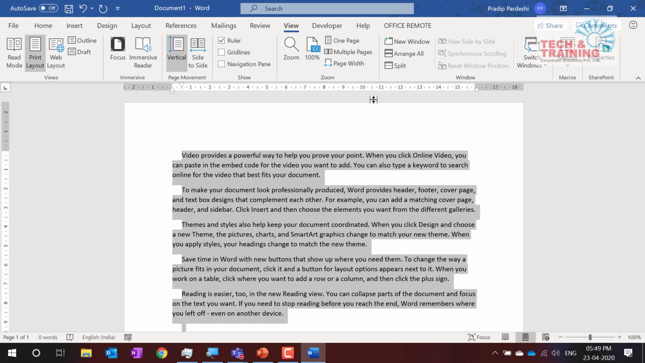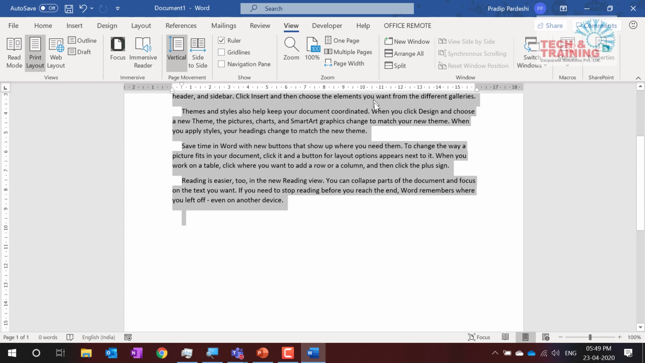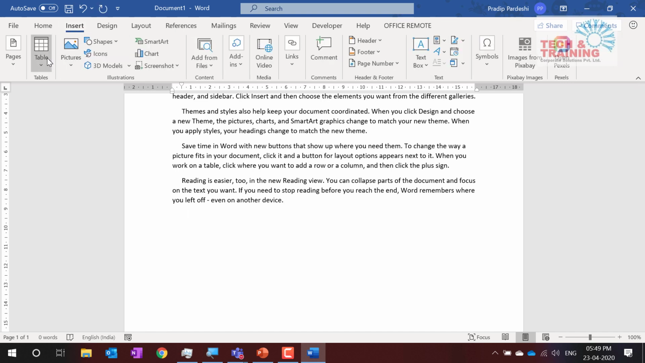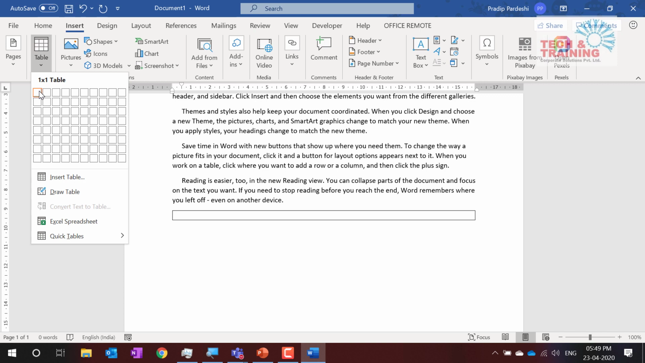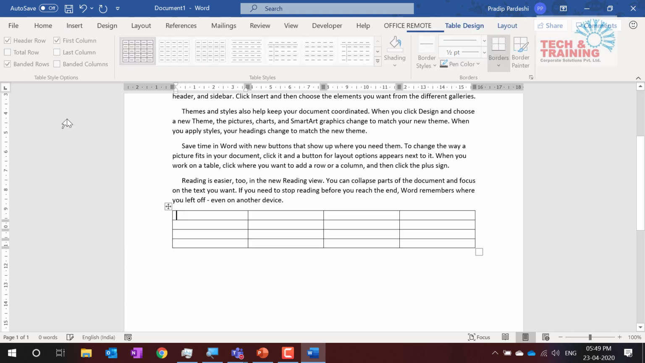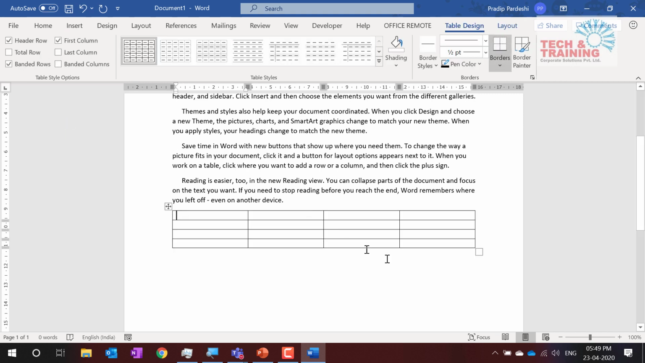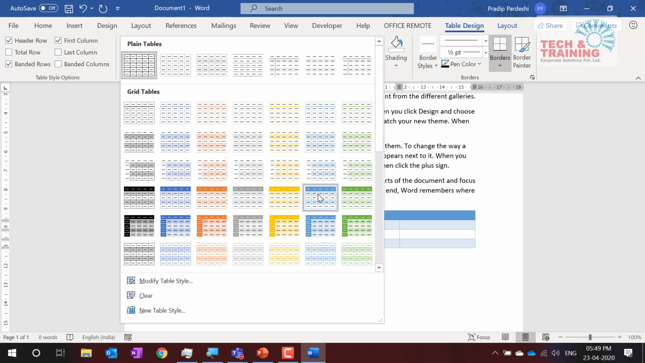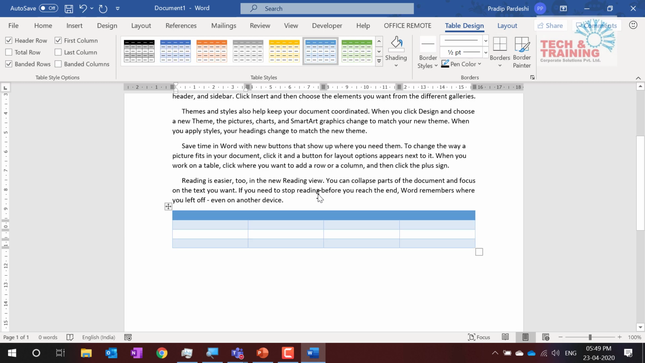The next thing after the ruler is the table. We often create tables in a document. So I go to Insert, go to Table, and select a table. This is one single column, this is two columns, three columns, four columns, and these are the rows. So I created a table. This is a simple table that I have created, but I would like to design this table in this format. See how quickly it is possible to design.